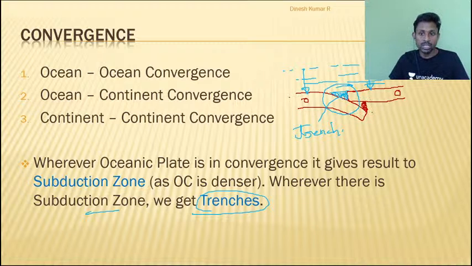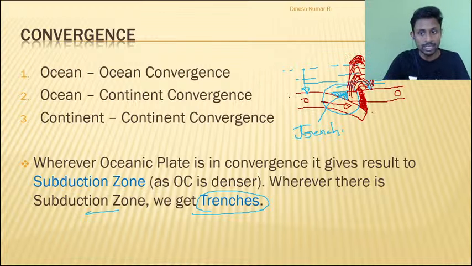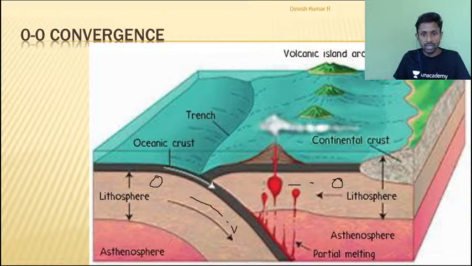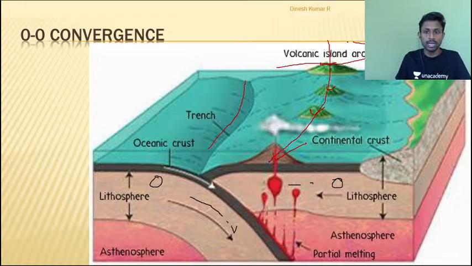And can I say the molten materials will keep on rising upwards, because continuous melting will increase the pressure inside, and they will start coming upwards and erupting above. And whenever they keep on erupting, gradually their height will increase. Finally, when they reach above water, can I say they will be referred to as islands now? And please remember, as plates are an extensive section of landmass, you will get a series of landmass. See, this is island, this is island, this is island. So everywhere on this line you are getting a series of volcanic eruptions resulting in volcanic island arcs.